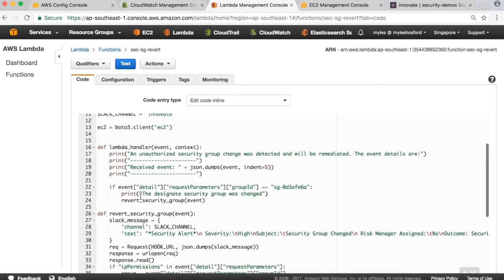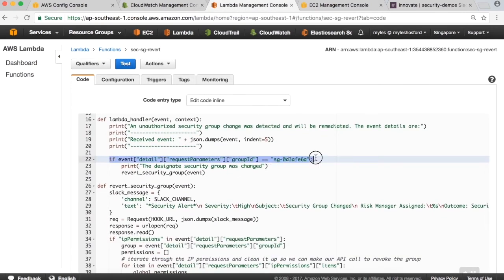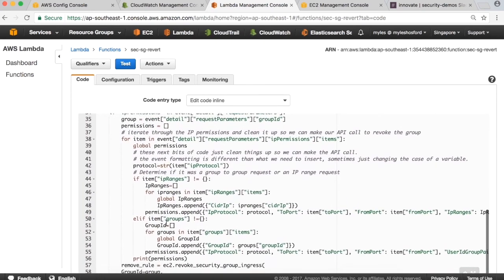Taking a look at the Lambda function, you can see on line 22, we check if it is our production security group. And if so, we go ahead and call the revoke security group ingress API to revert the change.